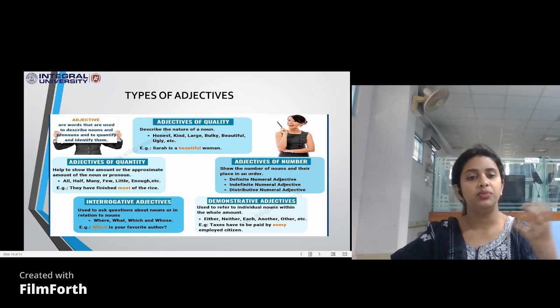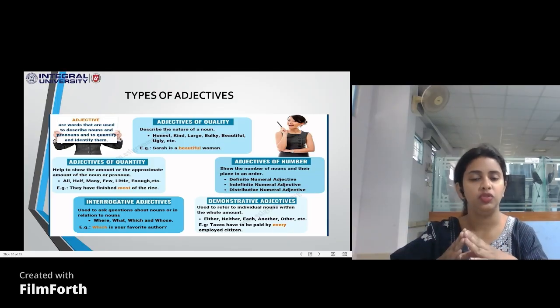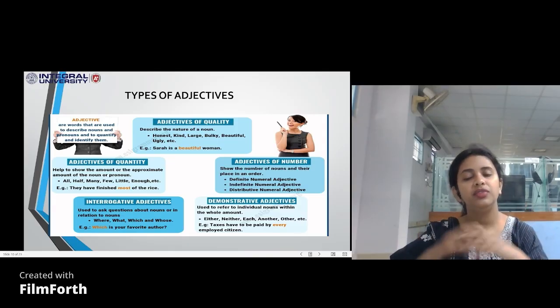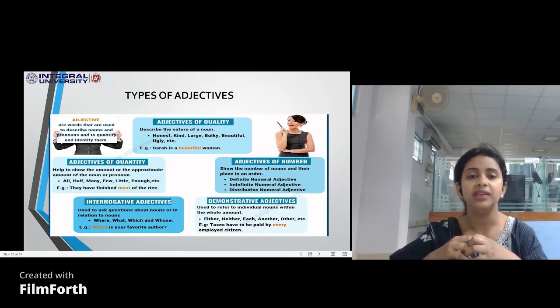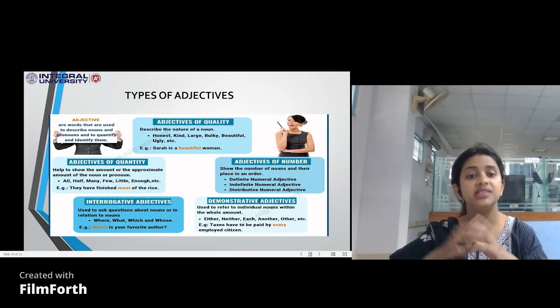So there will be objects for which you use number, and there will be articles for which you use quantity. For example, if you need sugar, or say rice. For rice, you wouldn't say give me 10 rice. You can say 10 kg rice, but again that becomes number.